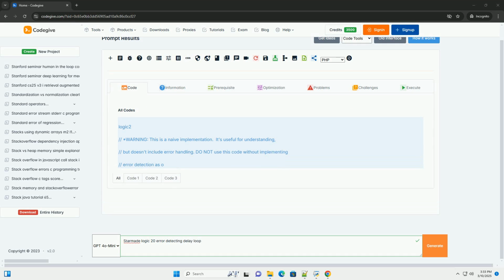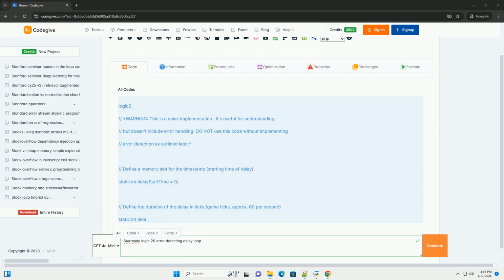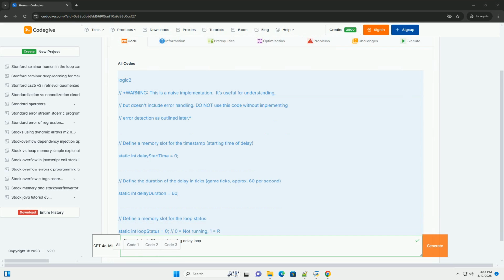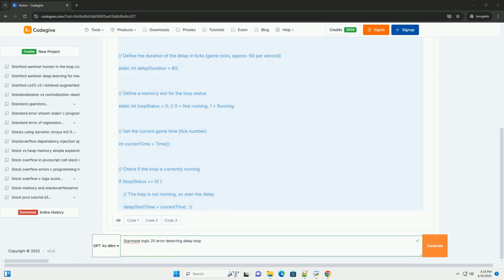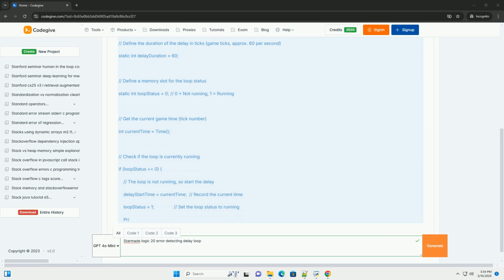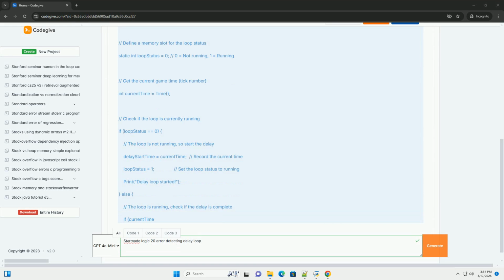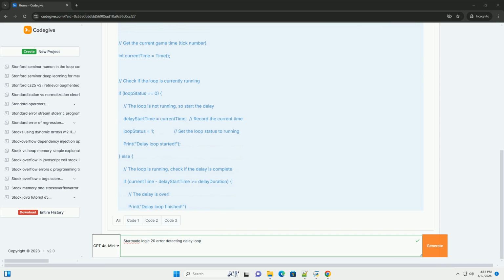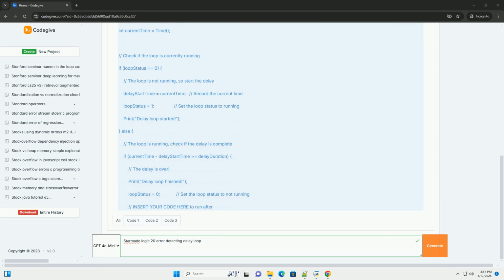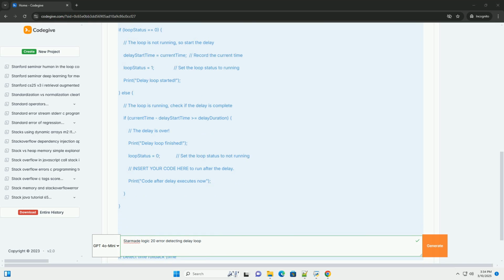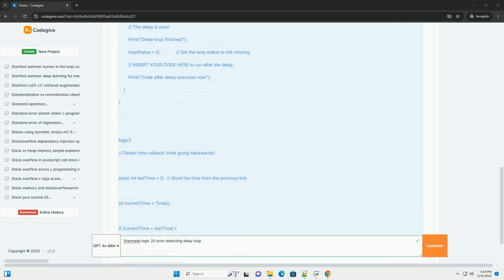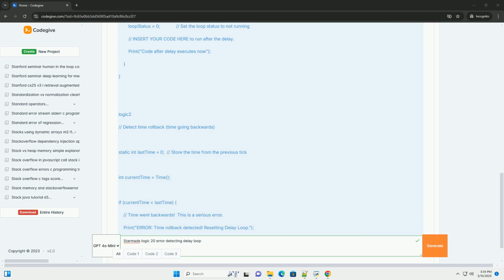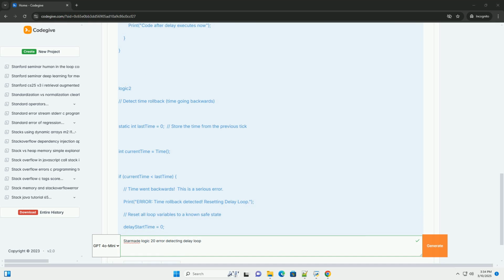OK, let's dive deep into creating a reliable delay loop in StarMade's Logic 2.0 system, specifically focusing on how to detect and handle errors that can break these loops. Delay loops are essential for timing events, managing resource flow, and orchestrating complex sequences within your ships or stations. However, they are vulnerable to issues like power loss, component failure, or unexpected game behavior. We'll explore strategies for building robust loops that can detect these disruptions and recover gracefully.